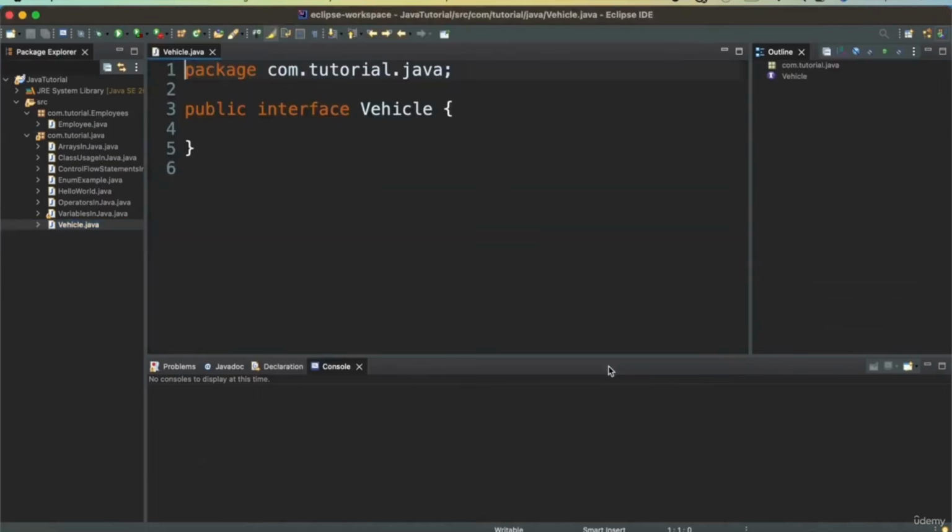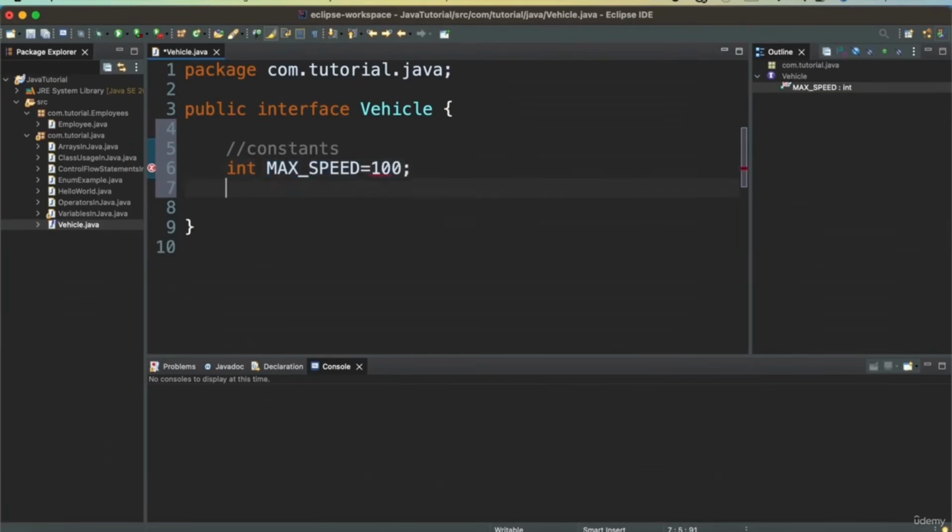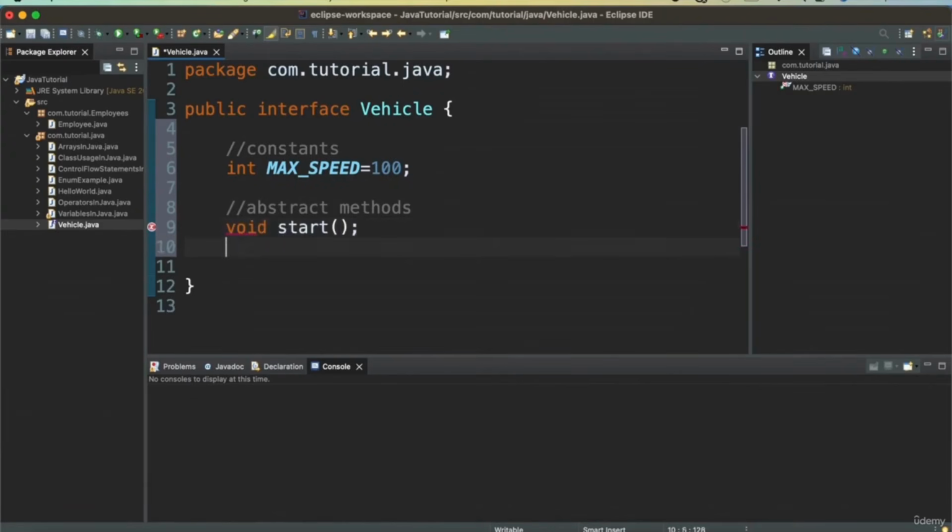And then in the vehicle interface, I will define some constants because an interface can contain constants as well. So integer, say max speed equal to 100. And then I can define some abstract methods, something like void start, void stop.